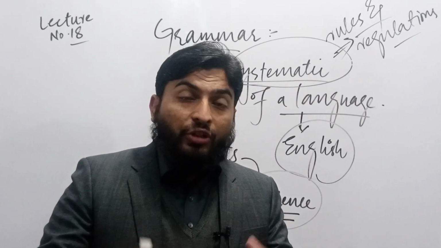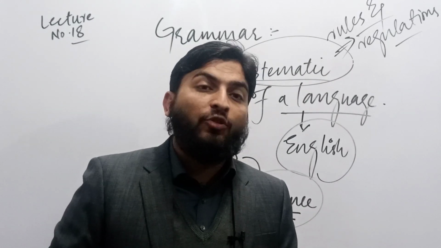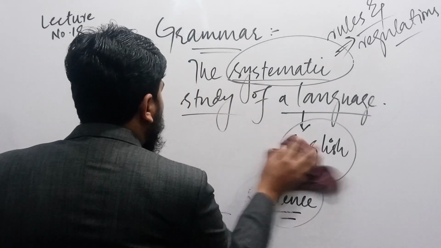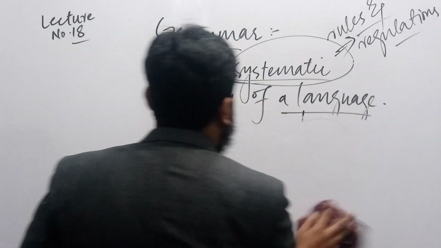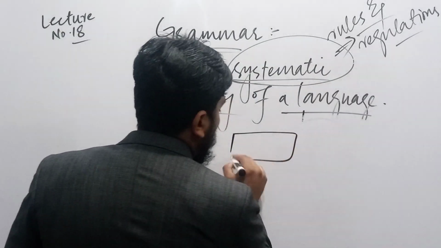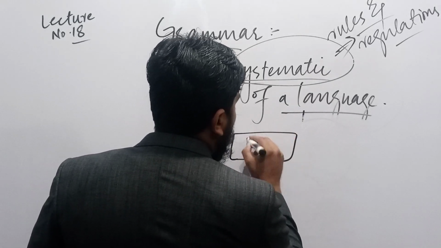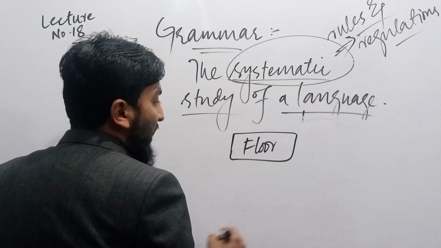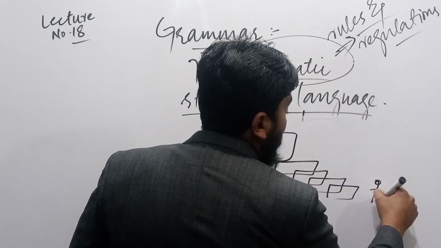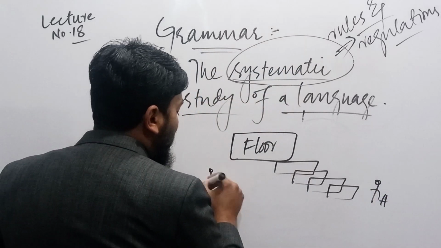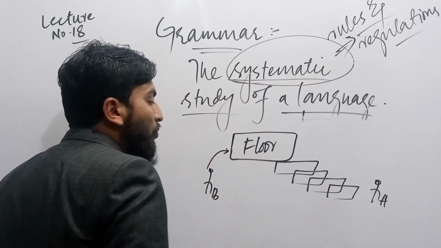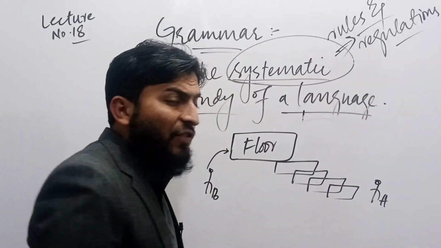Now, I will try my best to give you a very easy example that you would understand. Suppose there is an example, and that example will be very helpful for all my viewers. I say that it is a floor, or it is a second story, it's a second floor, and there are stairs. And here is body number A. And here is body number B. Body number B is not following stairs. He wants to climb the wall. But this is a bit difficult for him.